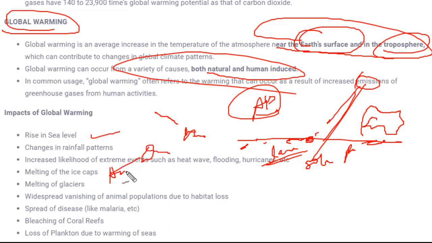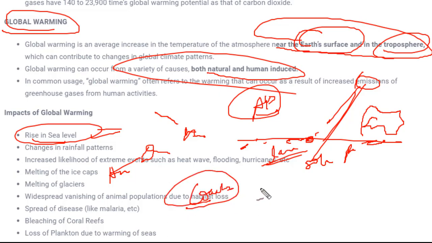So when this river water drains into the ocean, there would ultimately be a rise in sea level, and due to this rise, the coastal life, the people living in coastal areas, would be affected. They have to move from their habitat to other places. Even the aquatic habitat would be affected, and there would be a decrease or increase in the concentration of salt and minerals in the ocean. Fine. Next is change in rainfall pattern, again due to global warming.